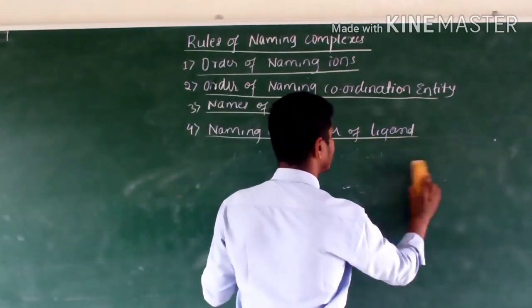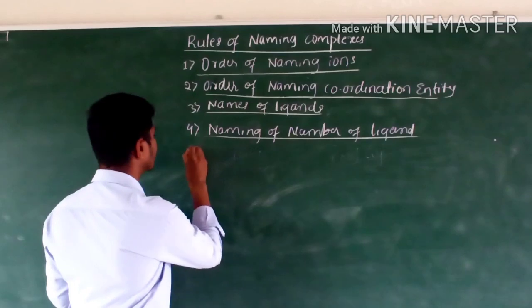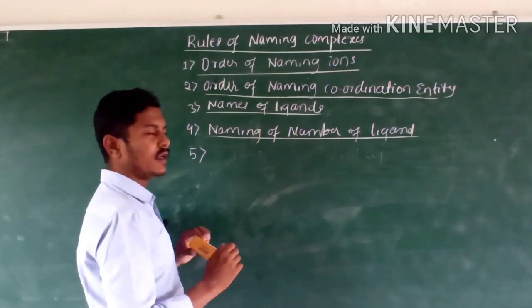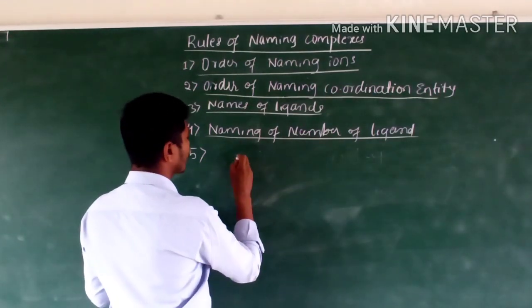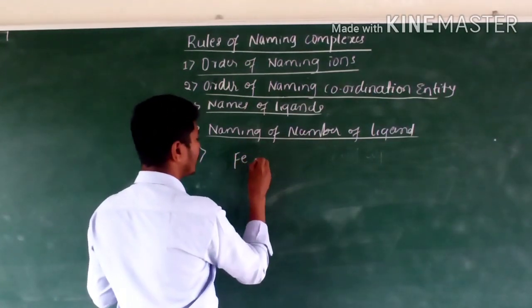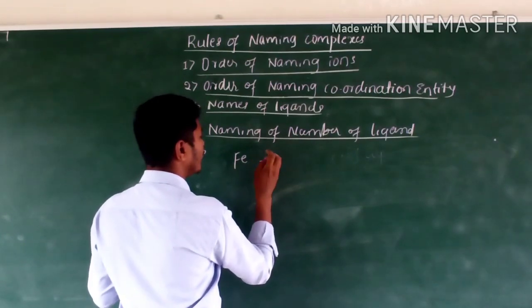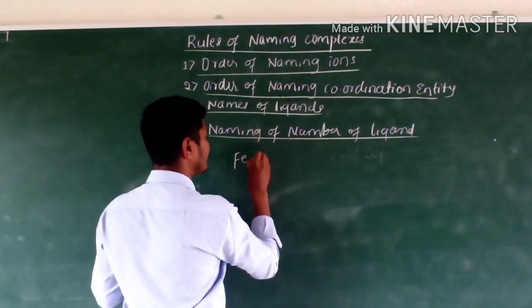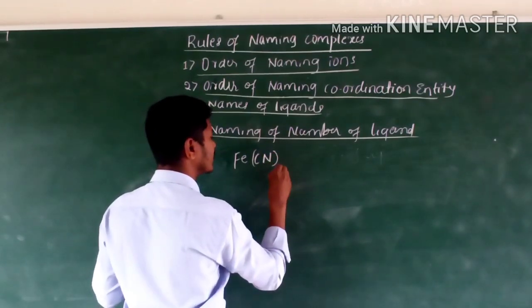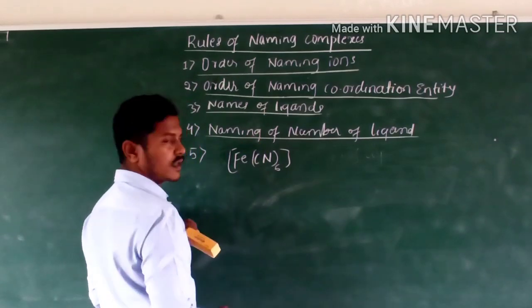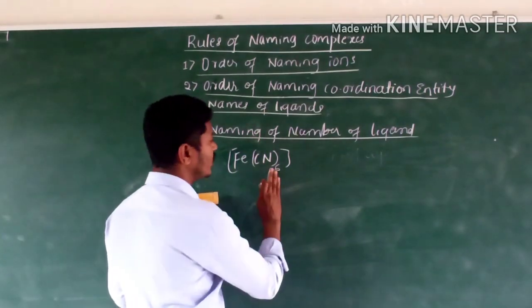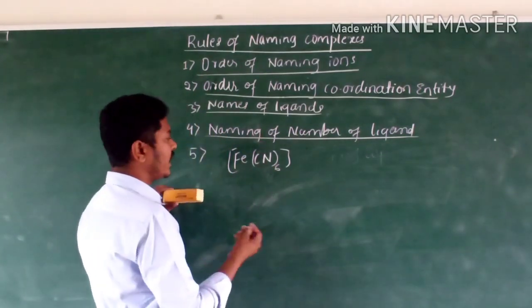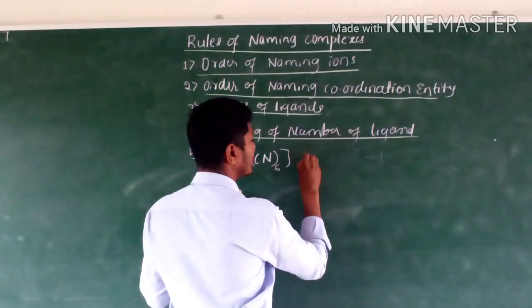Next, if the complex contains a number of similar ligands of one kind, for example Fe(CN)6, we use prefixes.